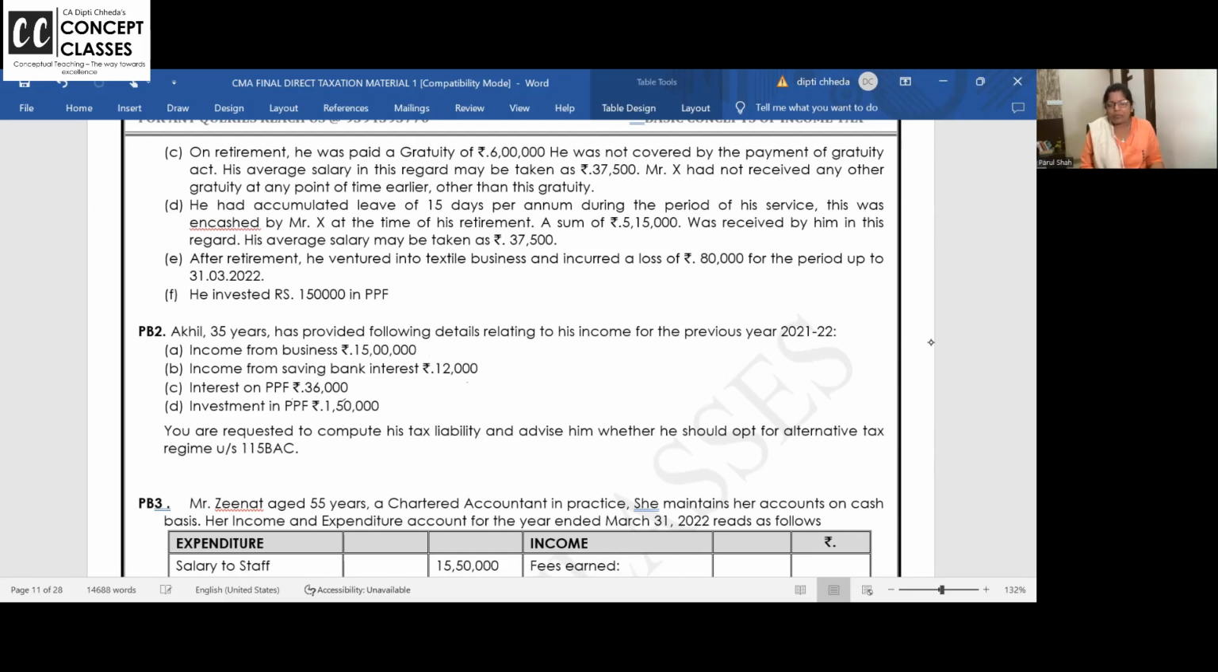Investment in PPF. Up to 1,50,000 you can put in PPF. So where do you get the deduction? Under 80C. But if you go for the alternative tax regime, you will not get it. You are requested to compute his total income and tax liability and advise whether he should go for the alternative tax regime.